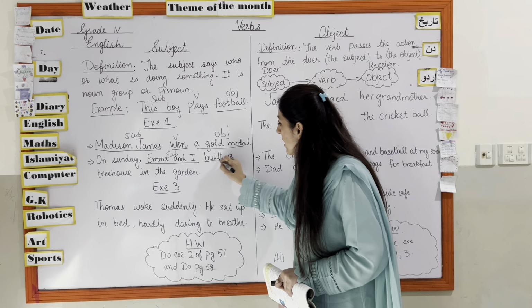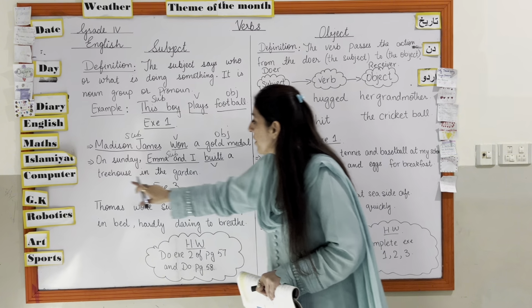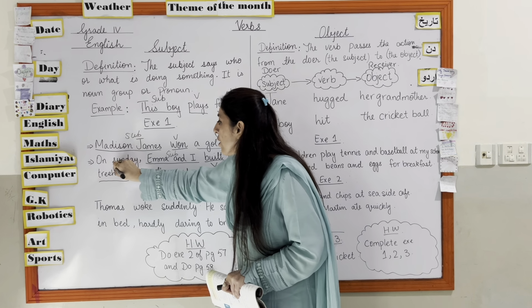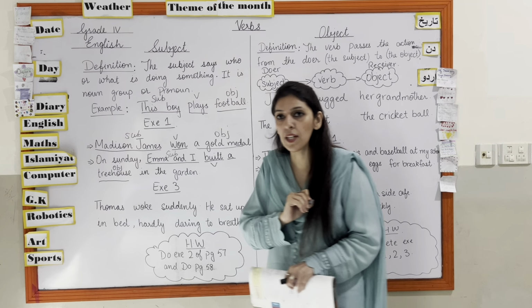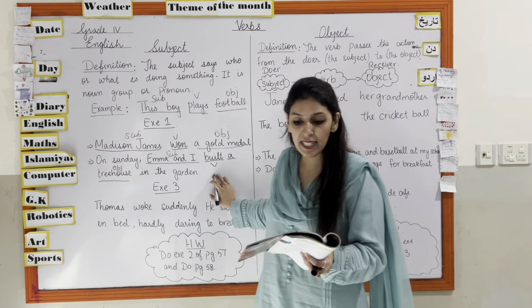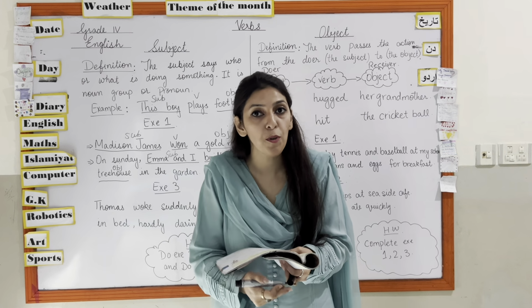Then built is the verb and a tree house is the object of the sentence. Okay, hopefully this would be easy for you. Come to the next exercise. The rest of the exercise you have to do by yourself.